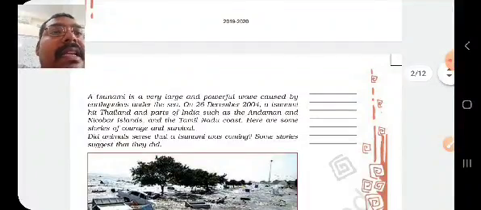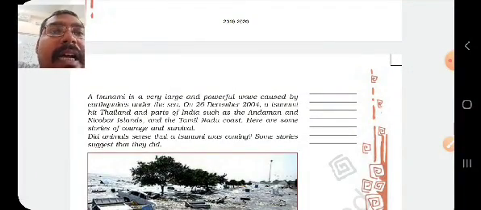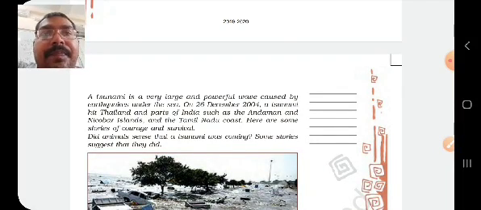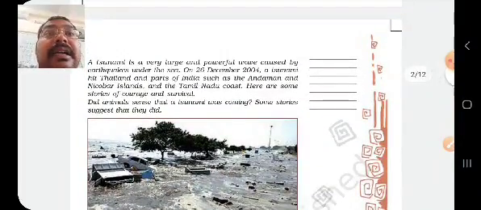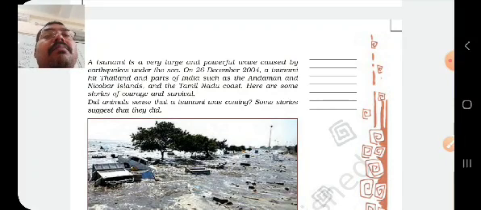A tsunami is a very large and powerful wave caused by an earthquake under the sea. So what is the cause of the tsunami waves? Tsunamis, you know pretty well, are very big waves, and they are caused by earthquakes under the sea. There is a surface of earth under the sea also. If there is an earthquake under the sea, then a wave forms in the water and it becomes a very large water wave and it turns into a tsunami.